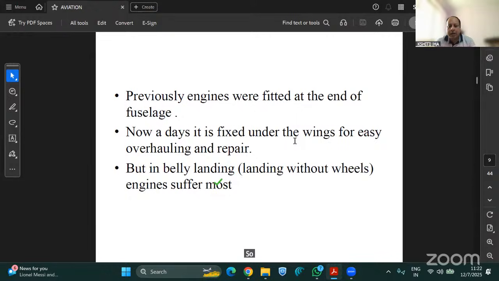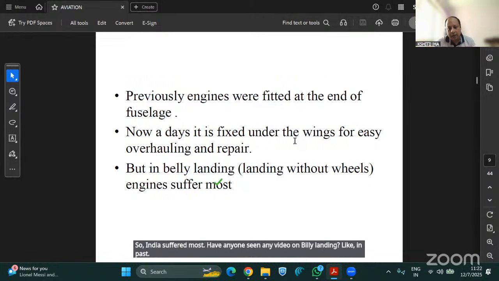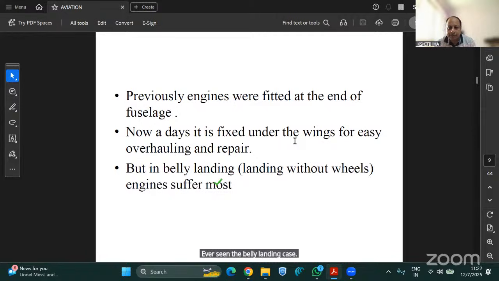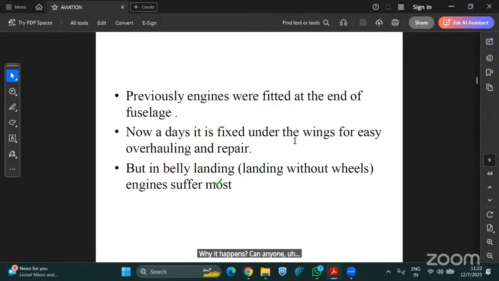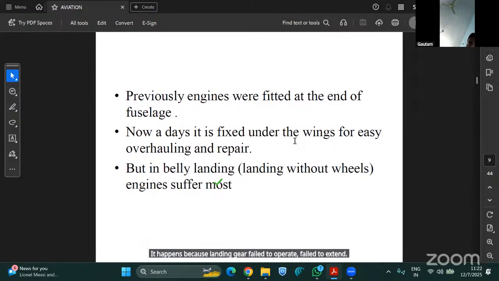So what is belly landing? Belly landing is landing without wheels. So engines suffer the most. Has anyone seen any video on belly landing, like on YouTube or elsewhere? Have you seen a belly landing case? Why does it happen? Can anyone say? It happens because the landing gear failed to operate, failed to extend. Absolutely correct, sir.